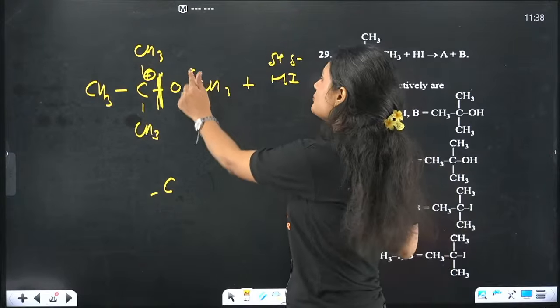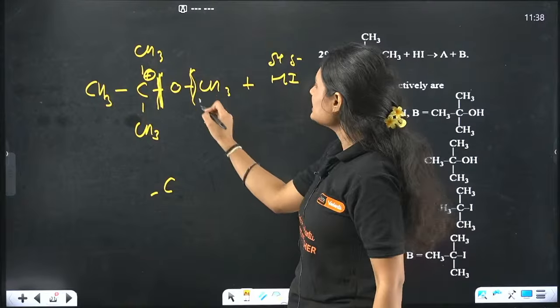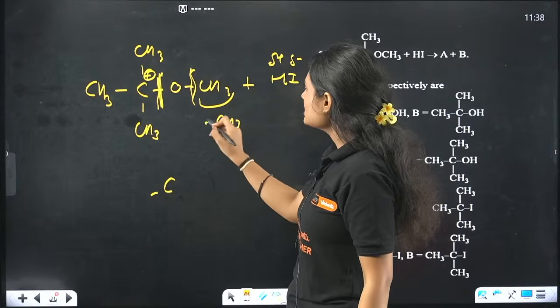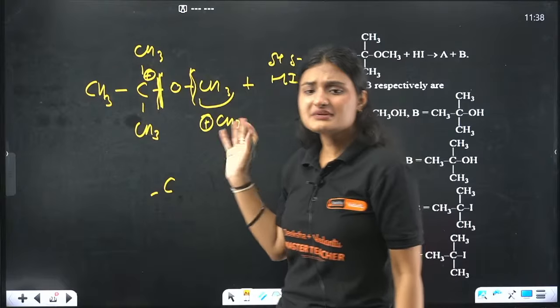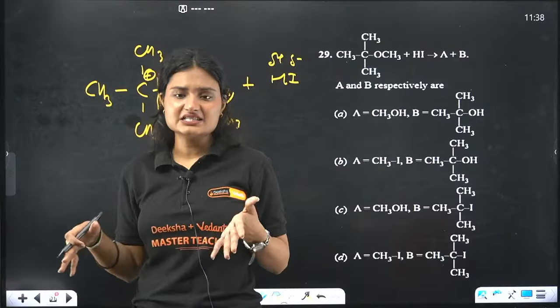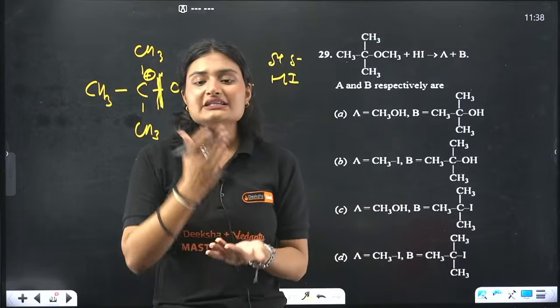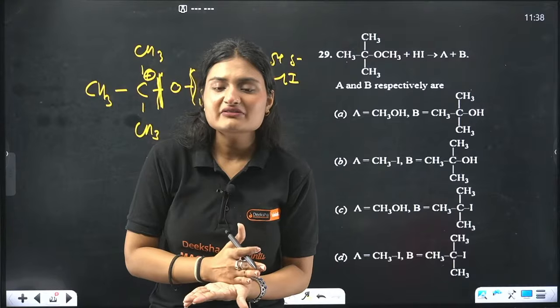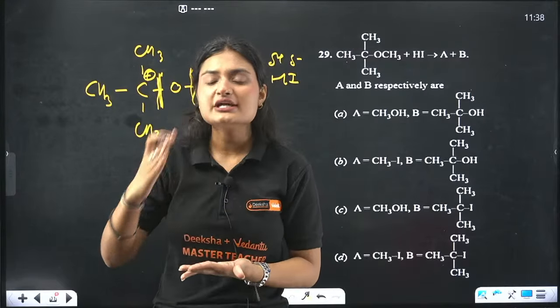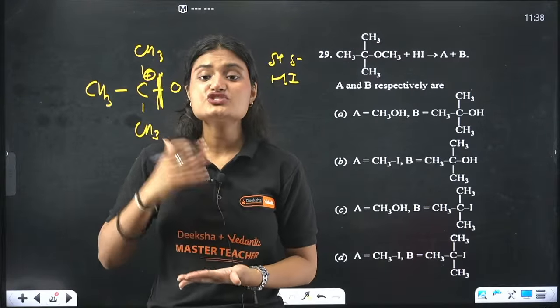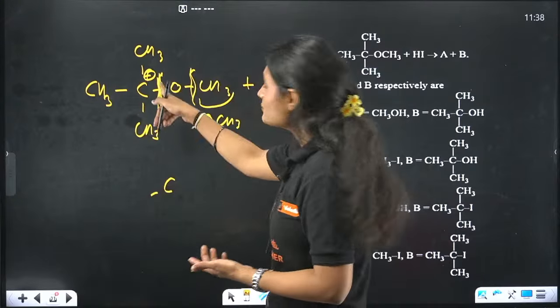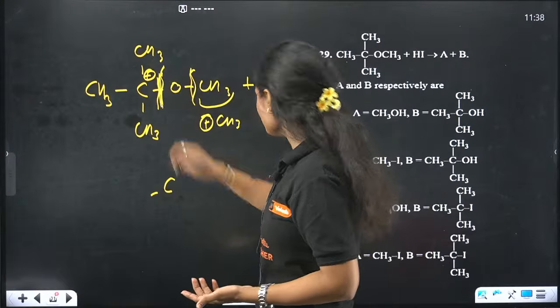But if I break the bond from here, I will be getting CH3 positive, that is a methyl carbocation. That is highly unstable. So obviously, the bond breaking will be favored from that side where we are getting a stabler intermediate, that is from here.